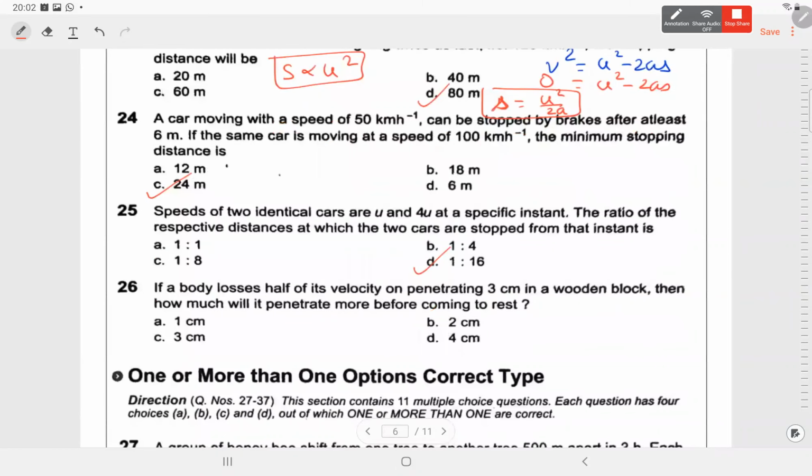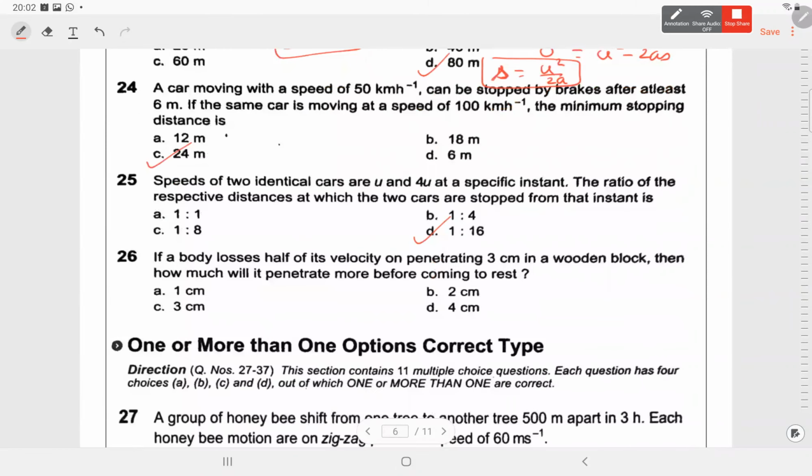If a body loses half of its velocity on penetrating 3 centimeter, then how much will it penetrate before coming to rest, assuming the same retardation? So initial velocity is u. On penetrating 3 centimeter, it becomes u by 2. Suppose further x, it will become 0, considering the same retardation.